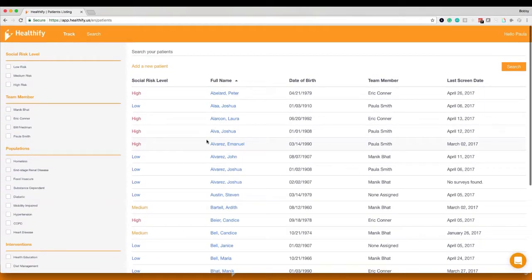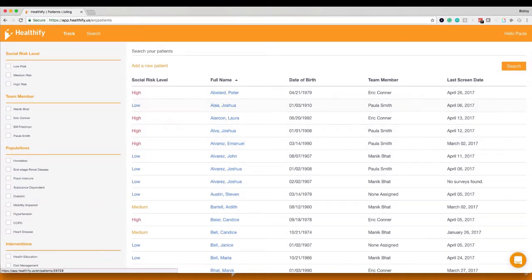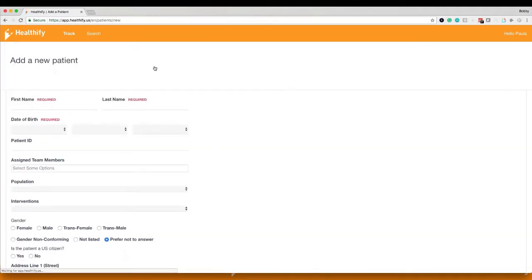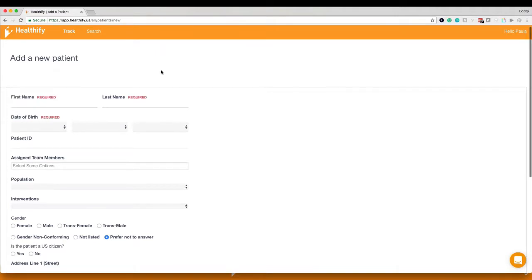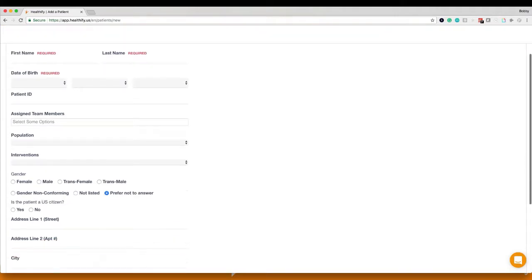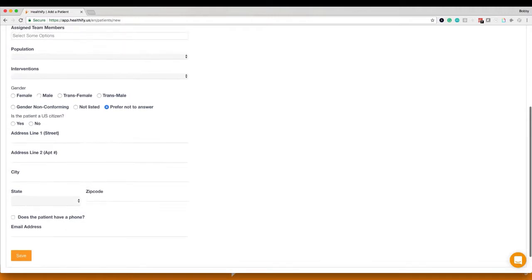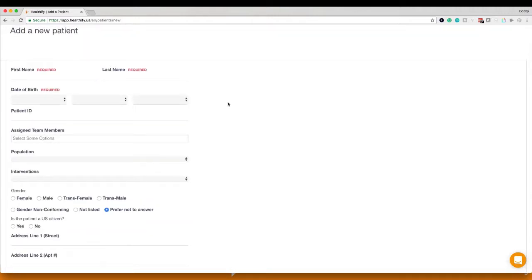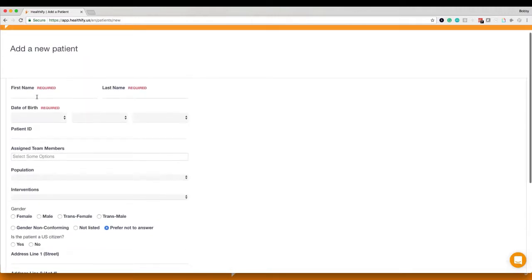Let's actually get into this and create a new patient. So right up here, we're going to see it says add a new patient. Let's click on that. All right. So this is what the page looks like when we want to create a patient. So let's go ahead and add someone in here. We will make a character up. His name will be J, and his last name will be Z, JZ.